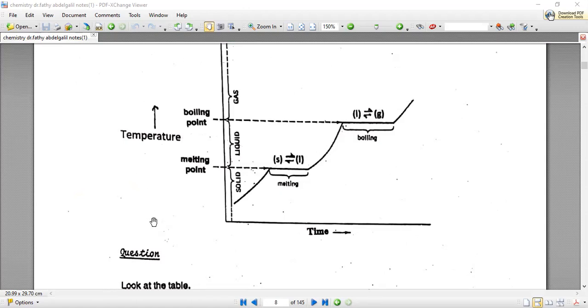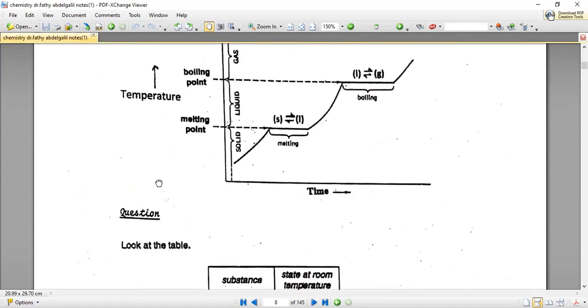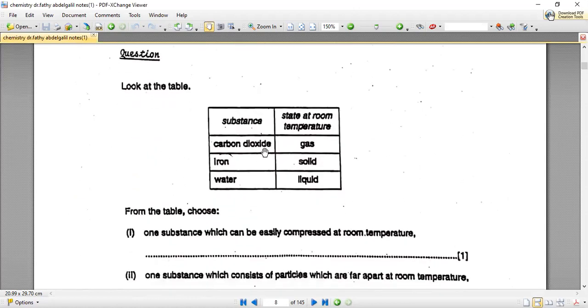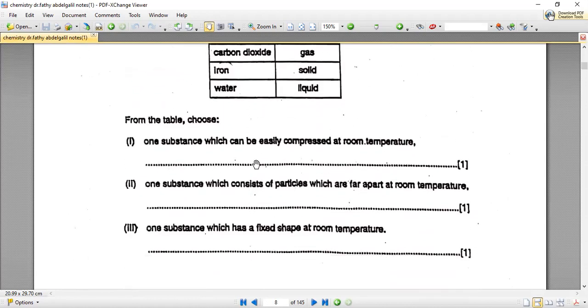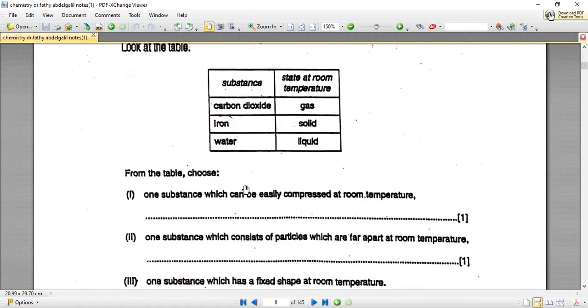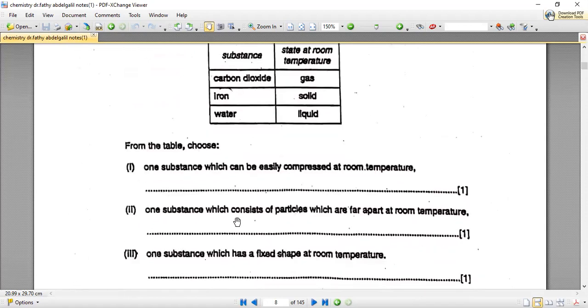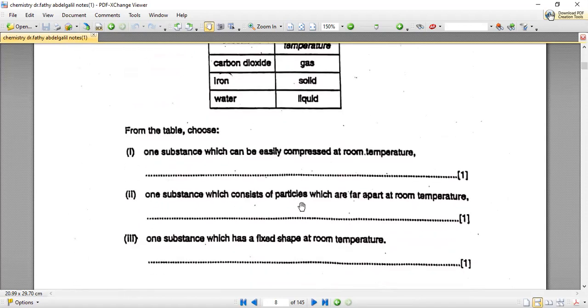Let's go to some easy questions. We look at the table and ask ourselves: carbon dioxide is a gas at room temperature, iron is a solid at room temperature, water is a liquid at room temperature. One substance which can be easily compressed at room temperature. Yes, I can hear someone telling me gas. Yes, it's carbon dioxide.